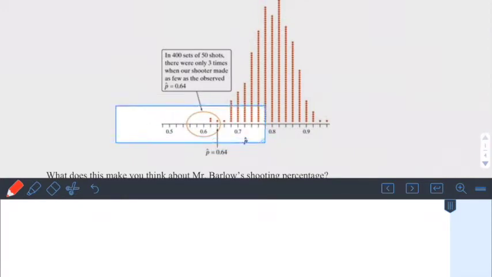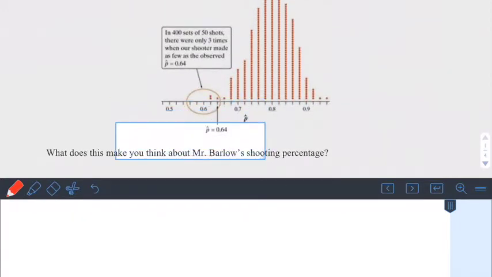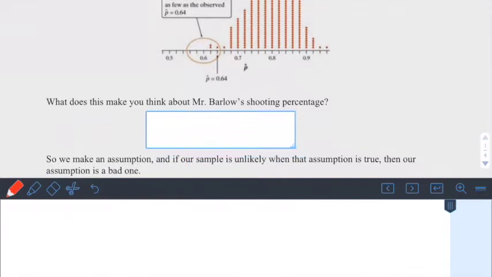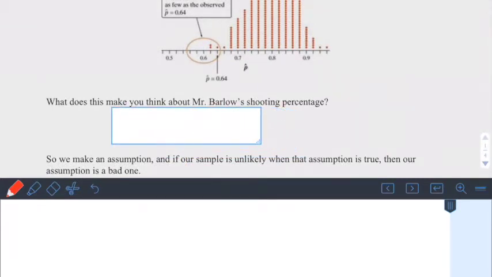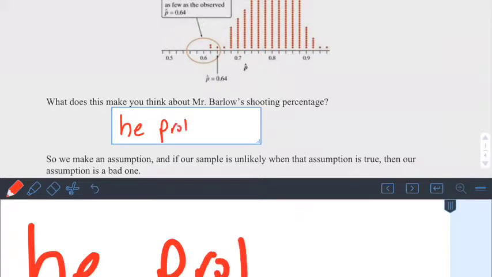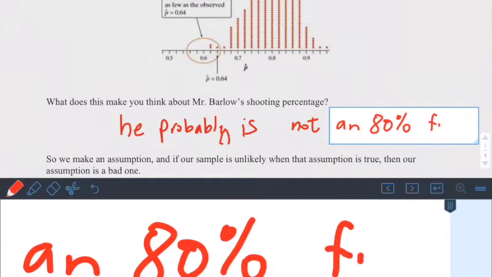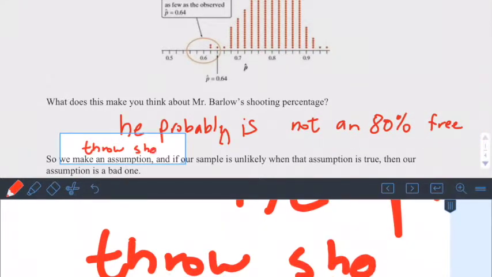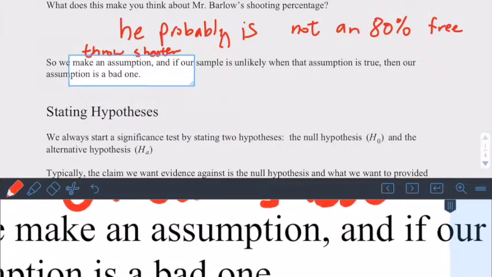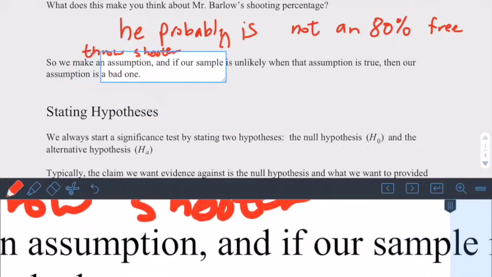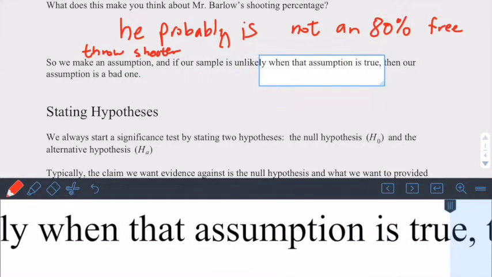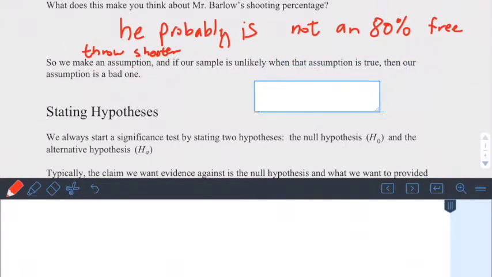So these three dots out of 400 show us that that's really, really rare if he really is an 80% free throw shooter. If he really is an 80% free throw shooter, he'd probably make closer to 80%, but he's pretty low. So we don't think he's actually an 80% free throw shooter. So if we make an assumption, and we assumed he was an 80% free throw shooter, and our sample is unlikely if the assumption is true, then our assumption's a bad one.